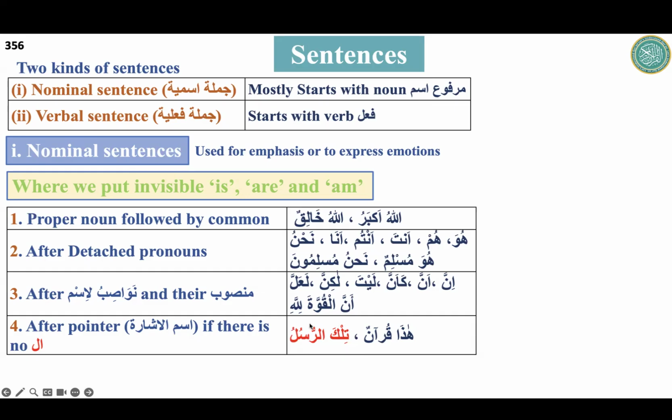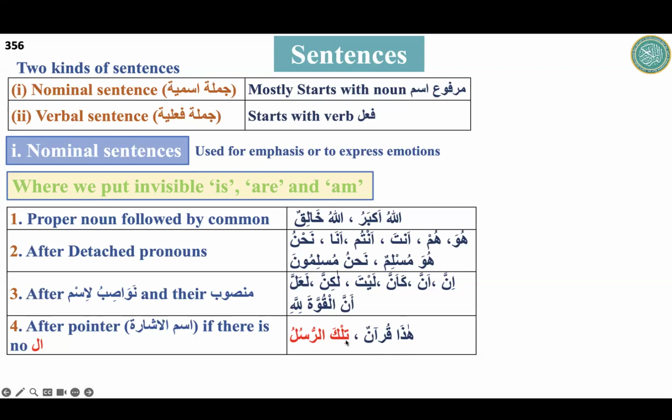Is it a sentence? You just said Hazal Qur'anu. What is the translation? Focus on al. Hazal Qur'anu: this Quran.